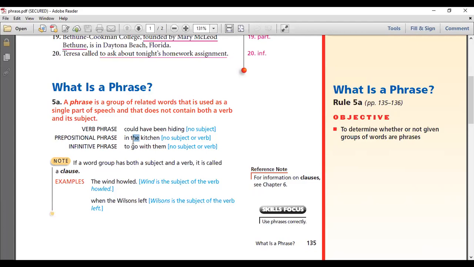So again, what is the preposition here, Adam? Can you try again and tell me what is the preposition? The preposition is in. Good. And the object of the preposition? Kitchen. Good. All right. So again, the preposition is in, and the object of the preposition is kitchen.